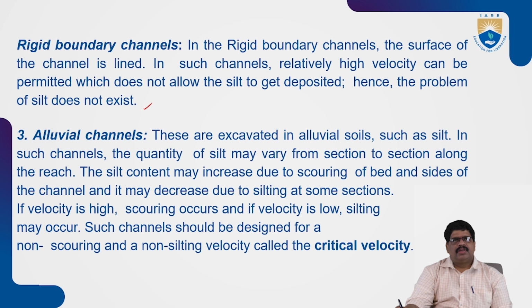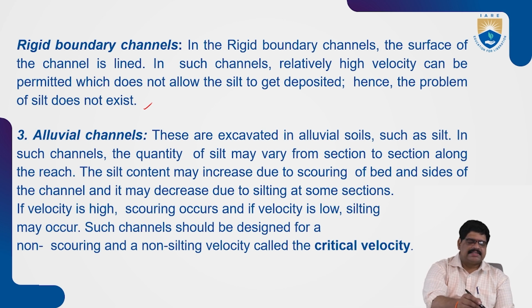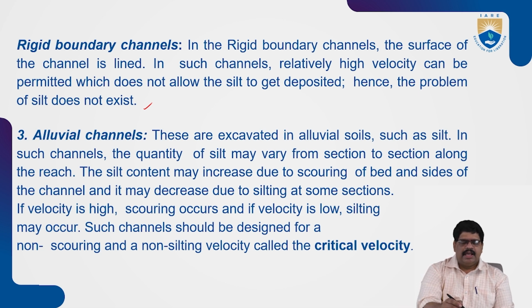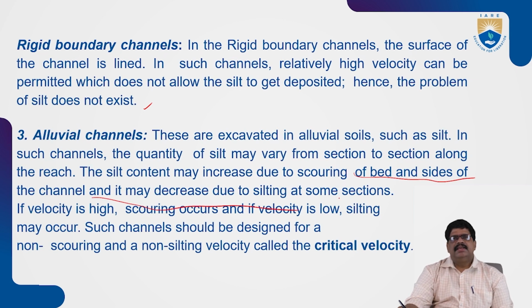Next, alluvial channels. Previously we saw non-alluvial. Alluvial channels are in soils such as silt. In such channels the quantity of silt may vary from section to section, and the silt content may increase due to scouring of the bed and sides. The channel may decrease through silting of the sections.